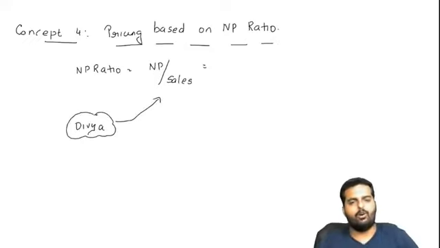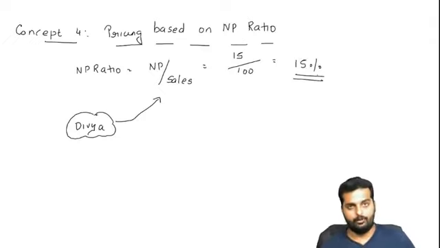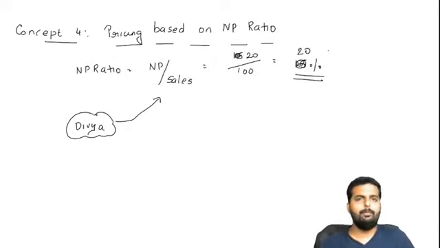She already has a business where if she sells for 100, she gets 15 in her hands. So her NP ratio will turn out to be 15 percent. Assume that is the target, or let's take it as 20, so that we don't have any complications with 15. 20% is the NP ratio that she desires.